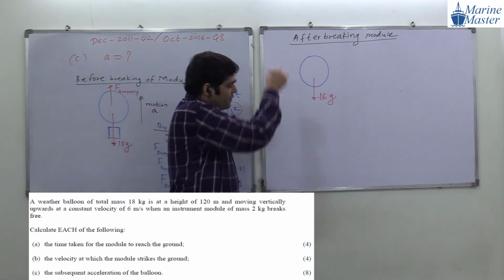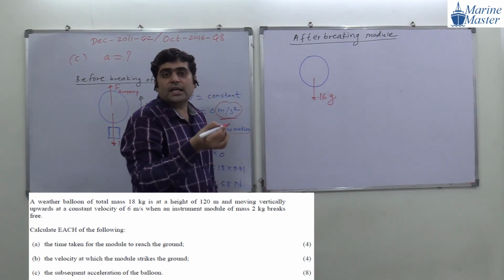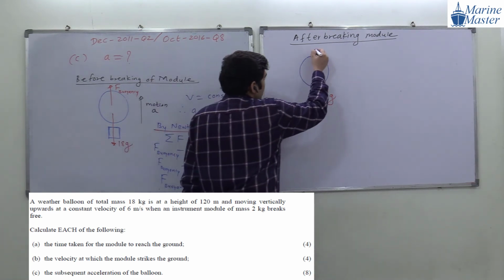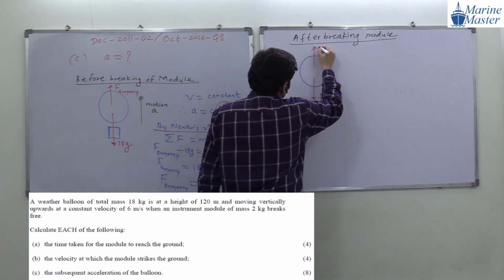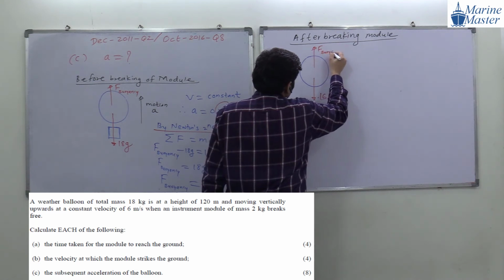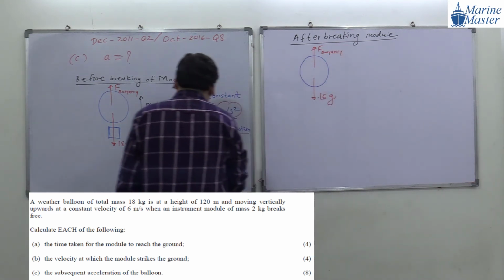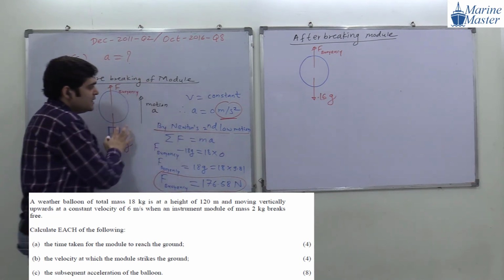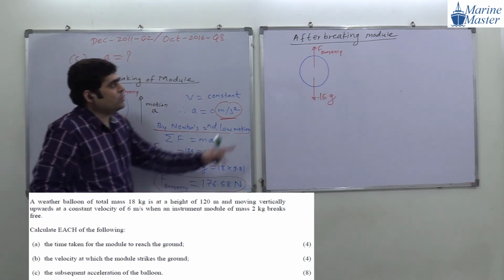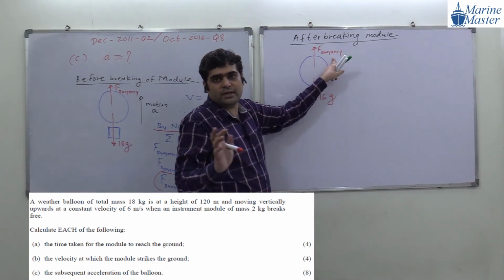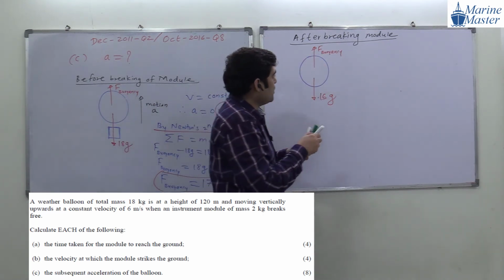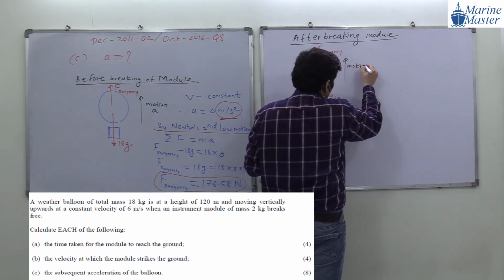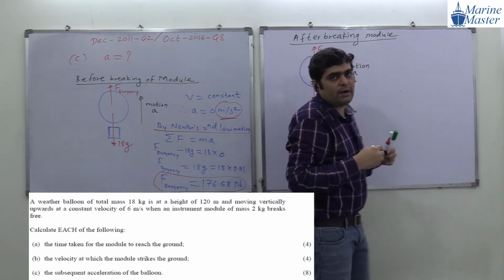And the weight is vertically downward. Then due to which force will the module go up? Due to the buoyancy force. So there will be the buoyancy force, F buoyancy, and the value of the buoyancy force will not change, guys. Whatever value we got earlier while doing this calculation, the same buoyancy force value will remain. Now the motion will be upward, and in the direction of motion we will have an acceleration.